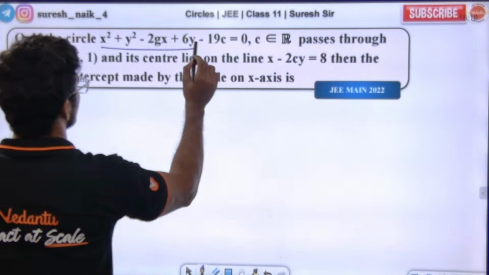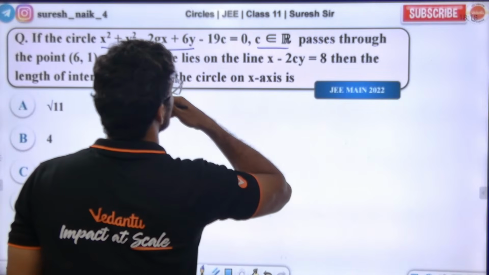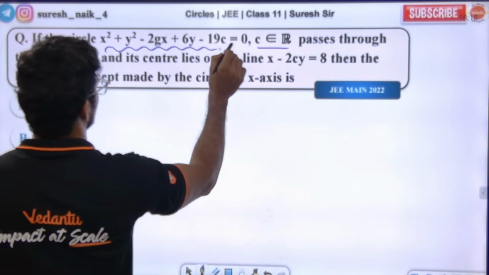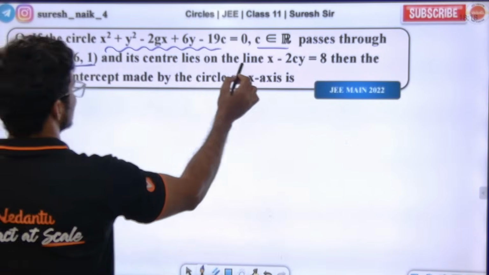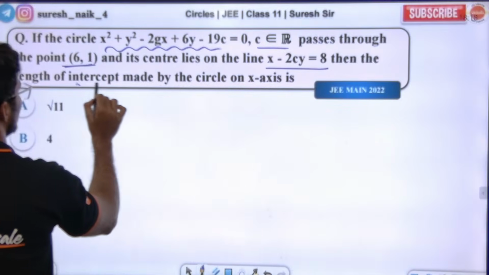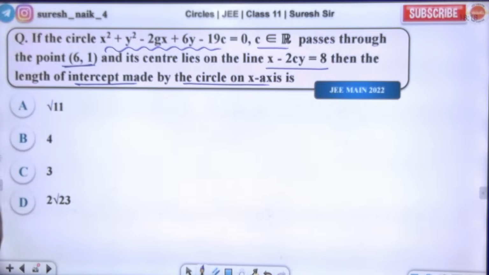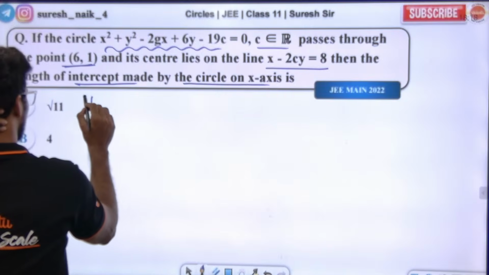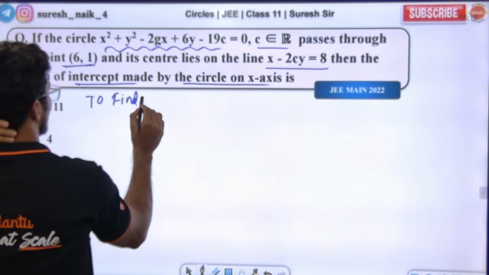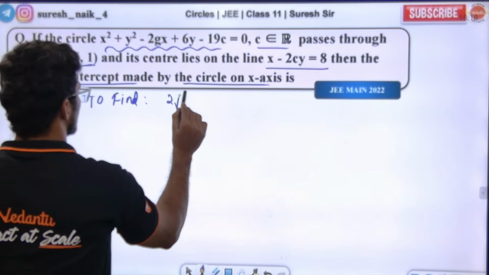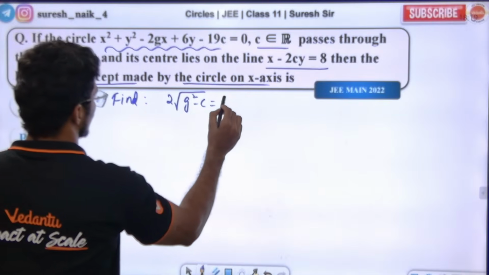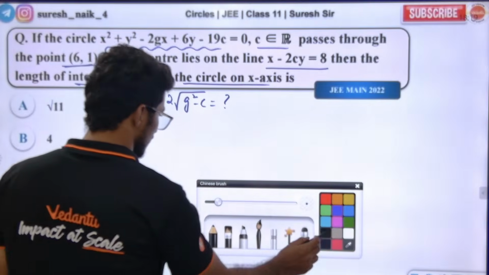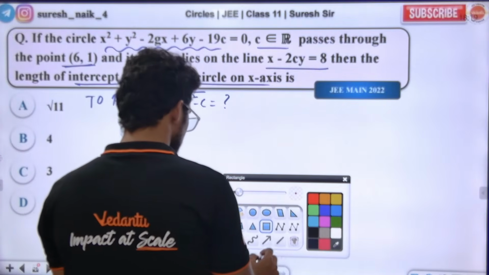Sir, circle this where C belongs to real number, passes through the point this, and center lies on this, then the length of the intercept made by the circle on the x-axis. Length of the intercept made by the circle on the x-axis, which means to find what I need to find out. We need to find the x-intercept length. First, look here, draw this circle diagram.